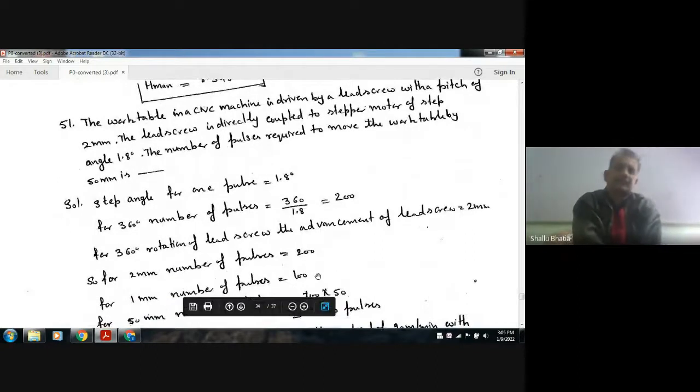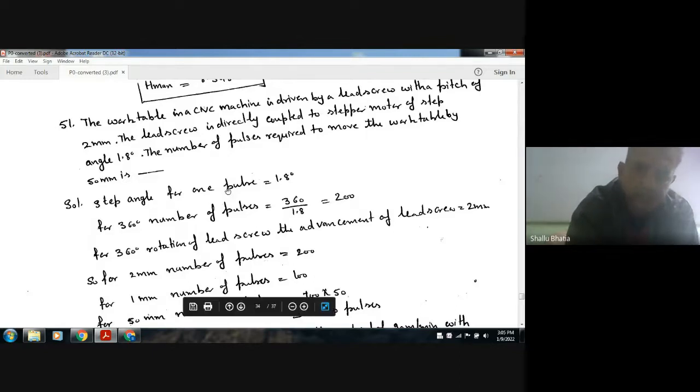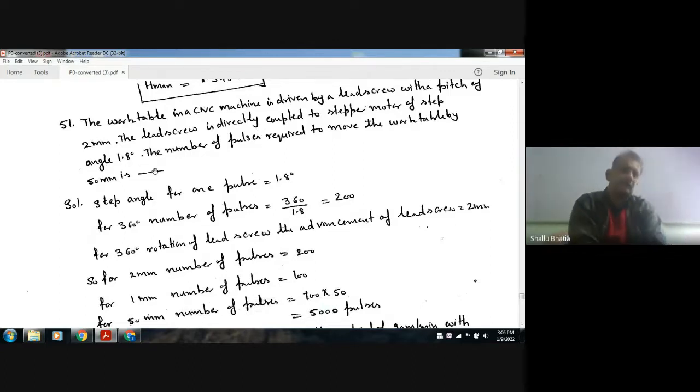Next, the work table in a CNC machine is driven by a lead screw with a pitch of 2 mm. The lead screw is directly coupled to a stepper motor of step angle 1.8 degree. Find the number of pulses required to move the work table by 50 mm. Now, the lead screw will be coupled to the stepper motor. Step angle is given as 1.8 degree.